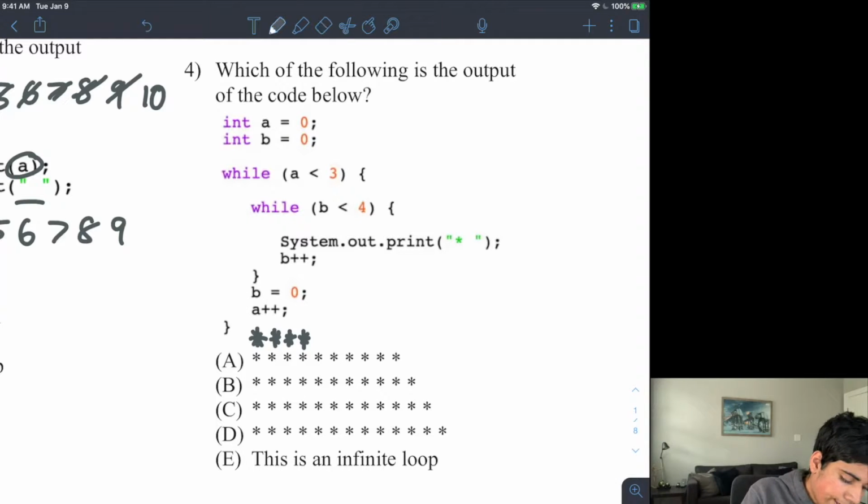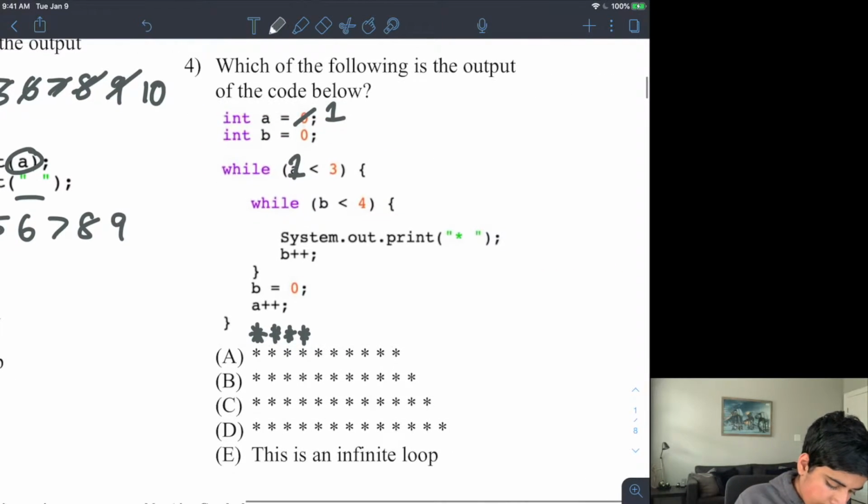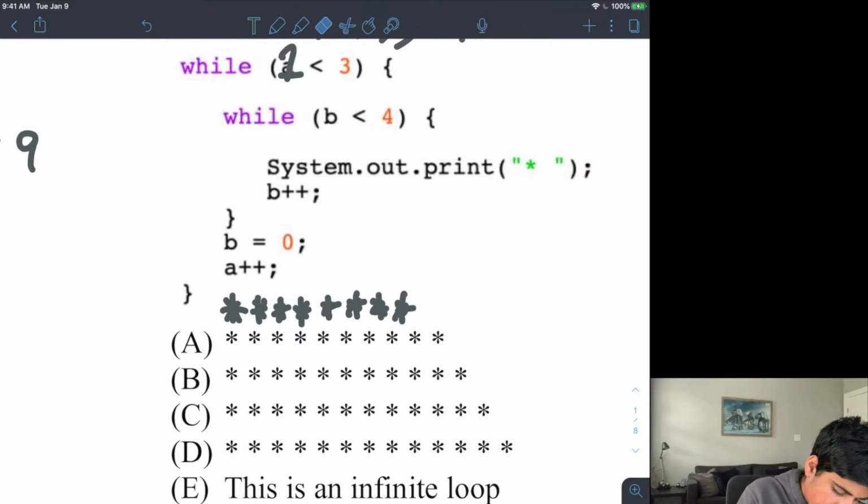And now I add 1 to A. So now my A is 1. Right? Now, is 1 less than 3? It is. So now I have to repeat everything inside of my while loop again. So while B is less than 4, well, 0 is less than 4, right? So I print out this. I add 1 to B. 1 is less than 4. 2 is less than 4, right? 3 is less than 4. And 4 is not less than 4, right? Just like that. So now I have a total of 8 asterisks.